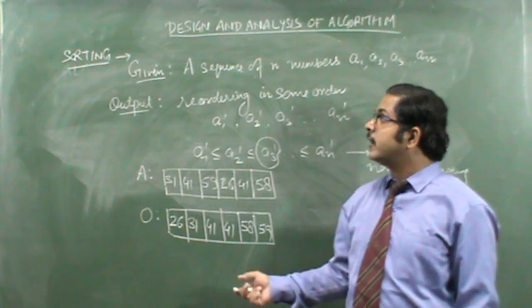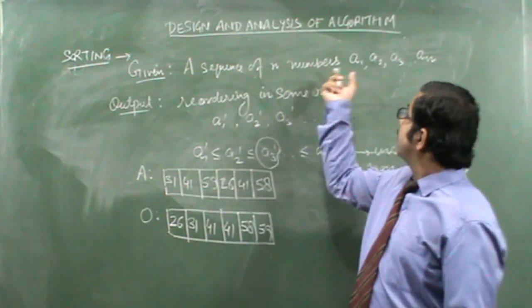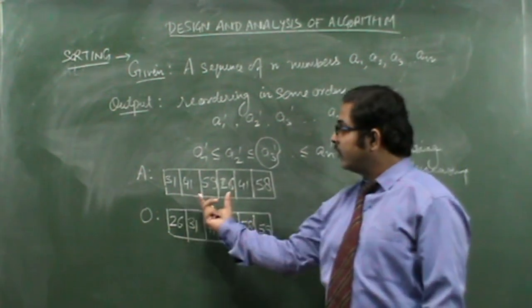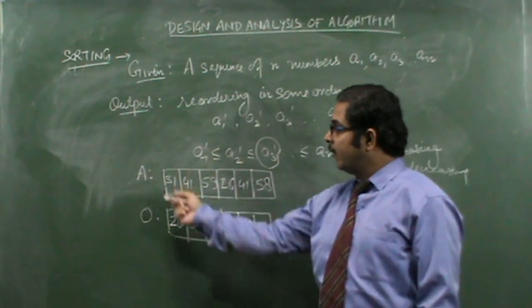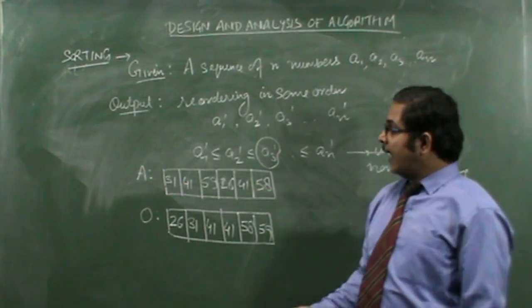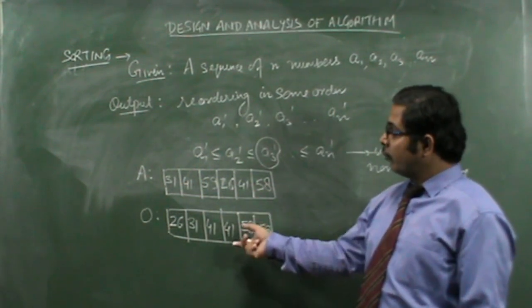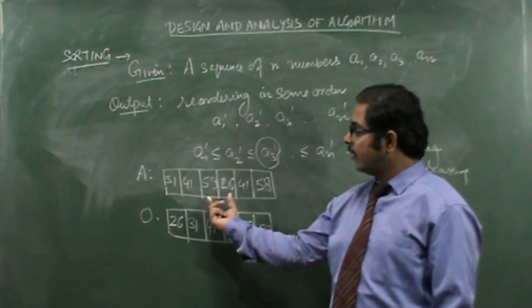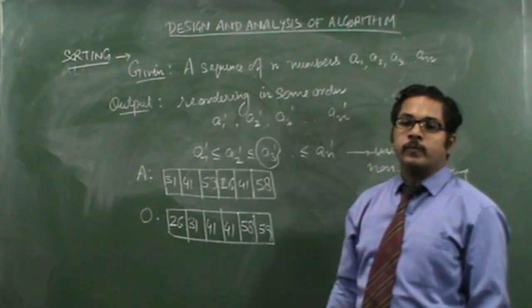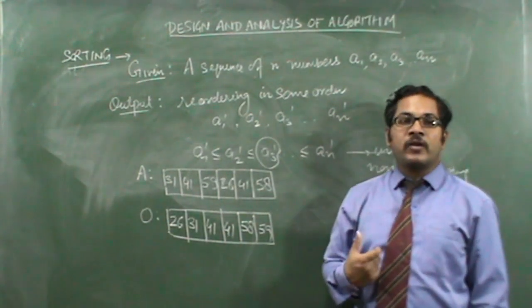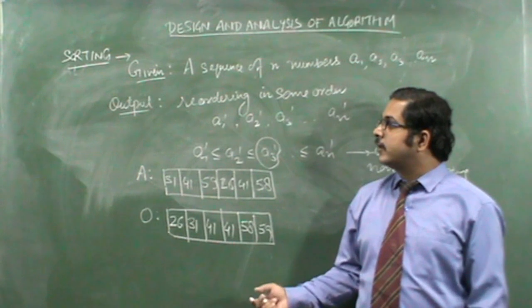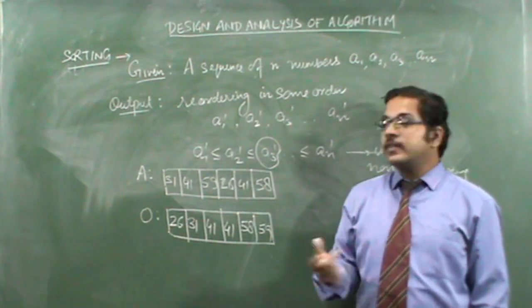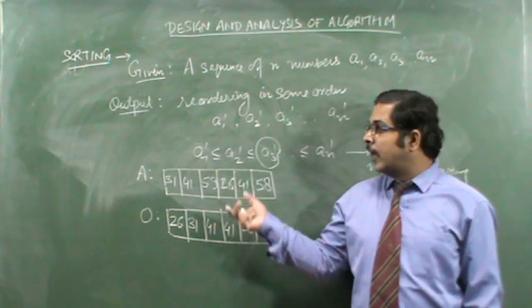We are given an input sequence from A1 to AN, and the output we produce provides the input-output relationship. The algorithm describes a specific computational procedure for achieving this input-output relationship.